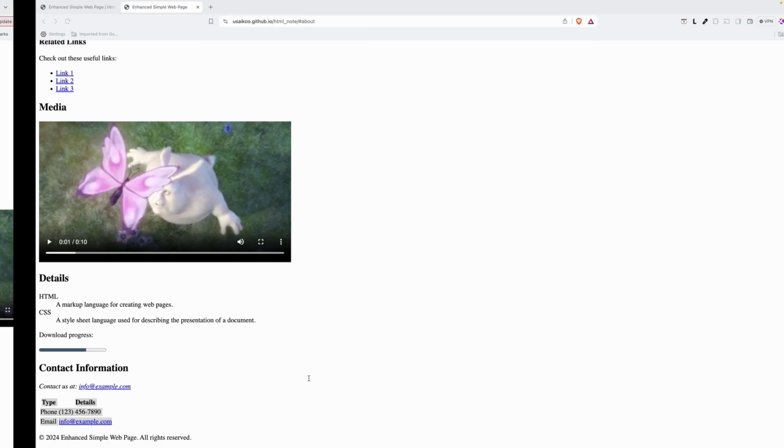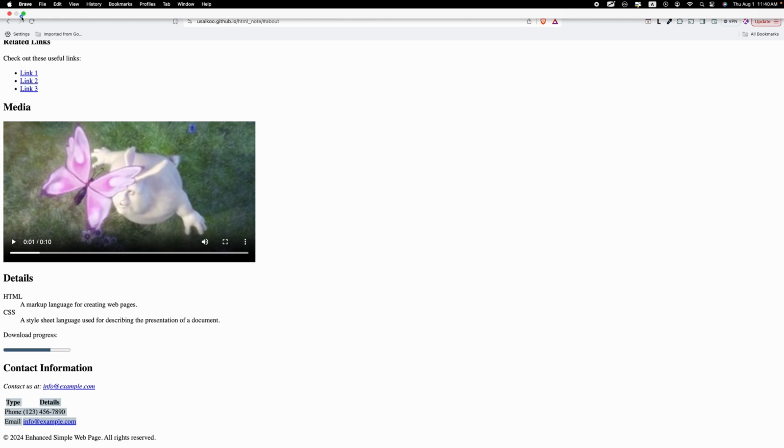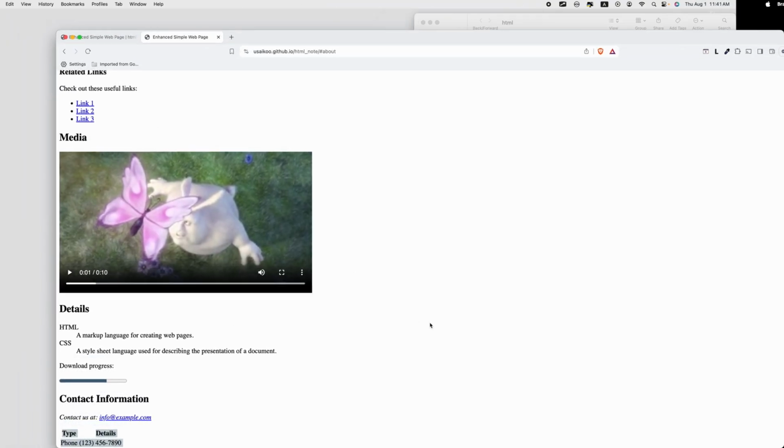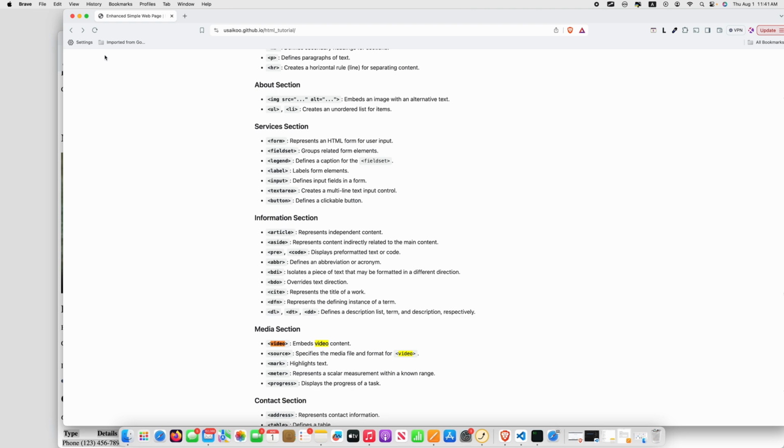Perfect. I will show you visually. So here we will draw the table. Okay, so like this. So this is the table.